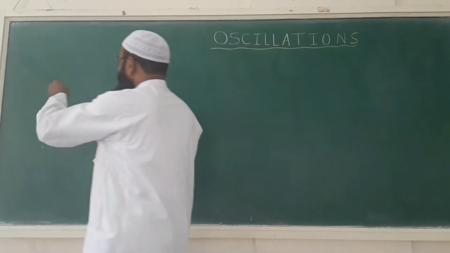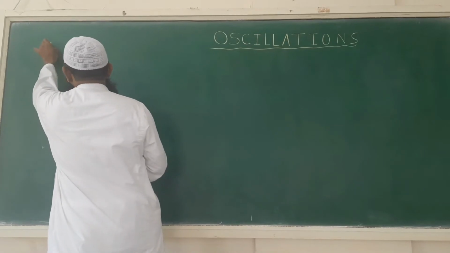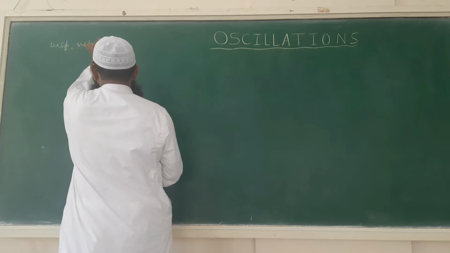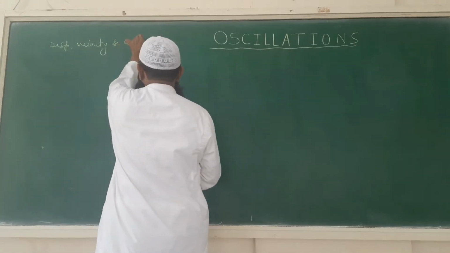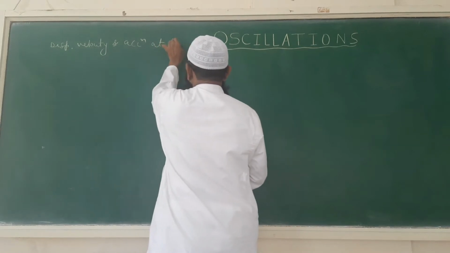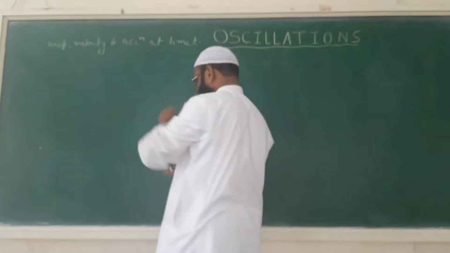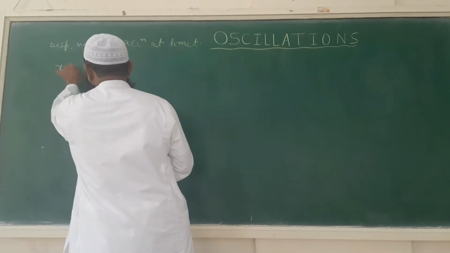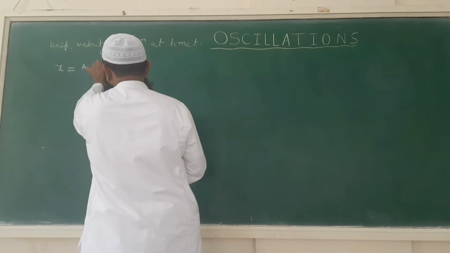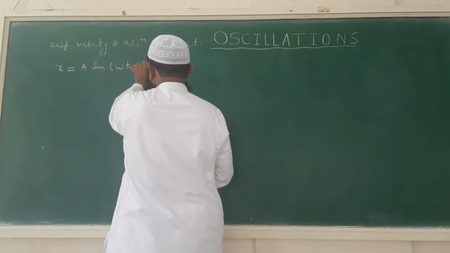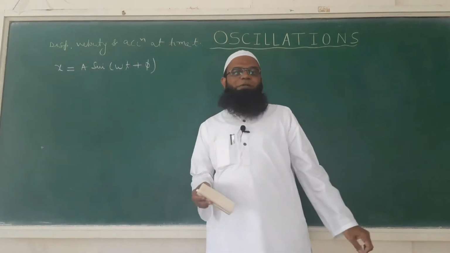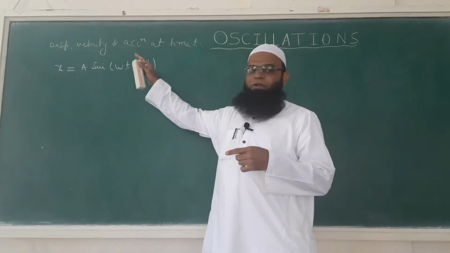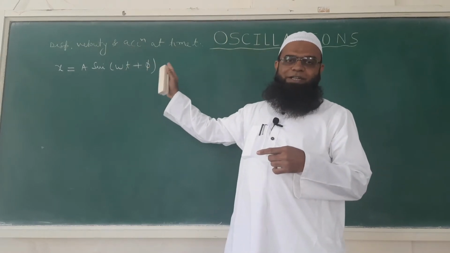another link of that, that is displacement, velocity and acceleration at time t. So we know the equation of displacement is x equals a sine(omega t plus phi). This is the displacement of the particle at time t. Now from this equation we can find the velocity and acceleration of the particle at time t.